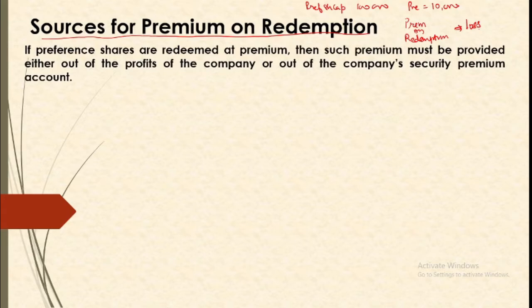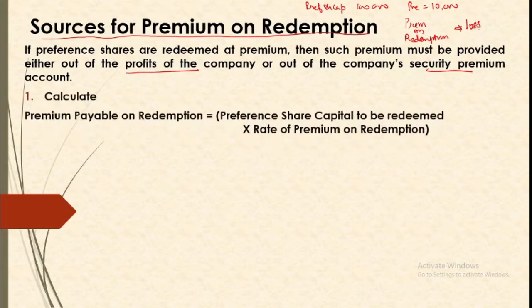So how do we provide for this? We provide it out of the company's securities premium or the company's profits or the company's reserves, etc. So you can make use of the sources which the Companies Act has allowed. So what we shall be doing here is, number 1, we will be calculating premium. Obviously we must have calculated this in the first step. If we have followed the first step properly, then we already know at this stage the amount of premium.